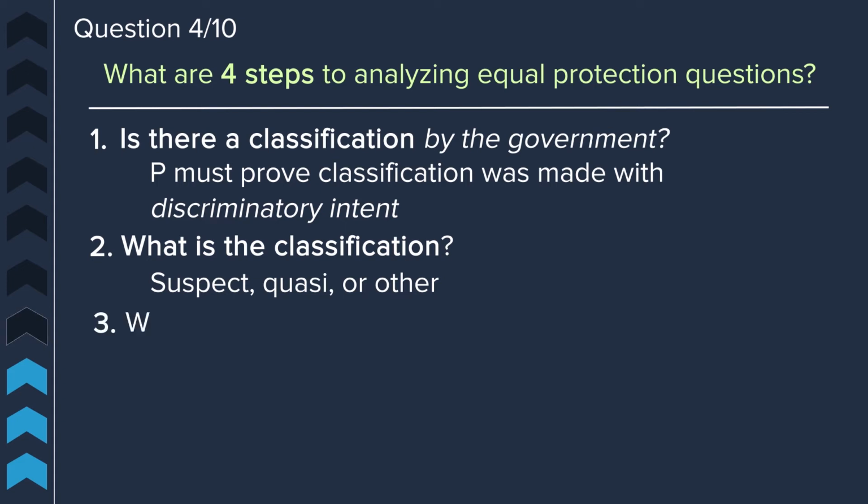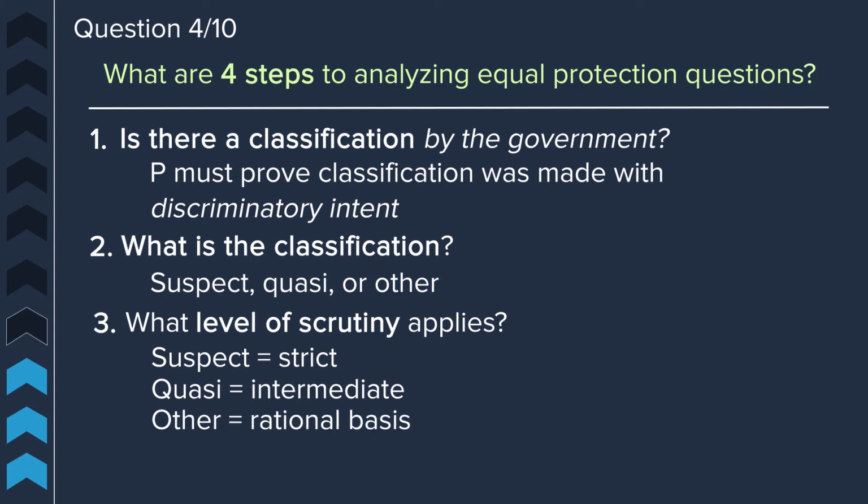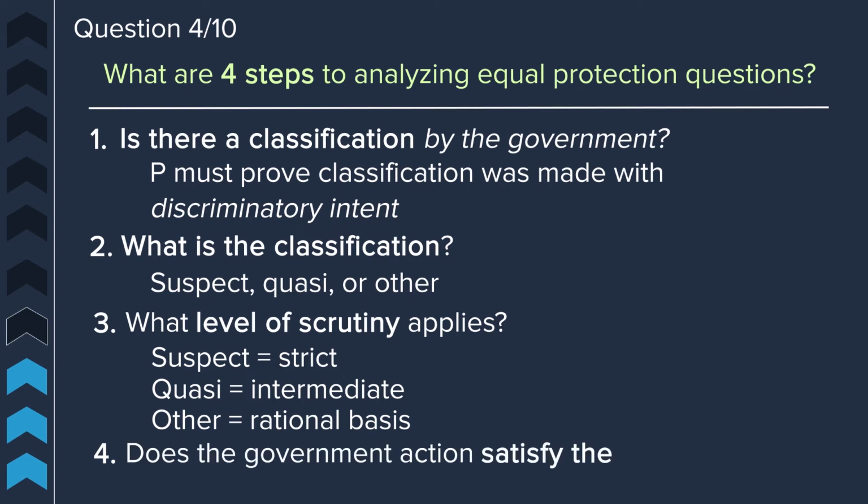Third, ask what level of scrutiny applies. If it's a suspect class, strict scrutiny applies. If it's quasi, intermediate scrutiny applies. And if it's another classification, apply rational basis. And lastly, ask yourself, does the government action satisfy the appropriate level of scrutiny?